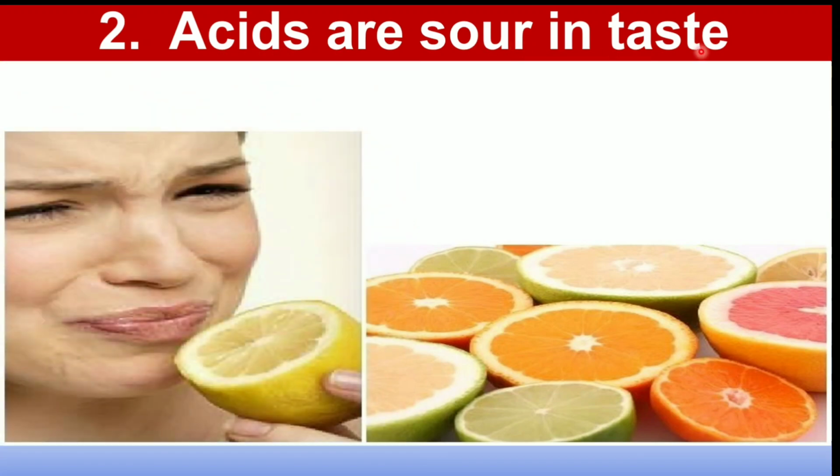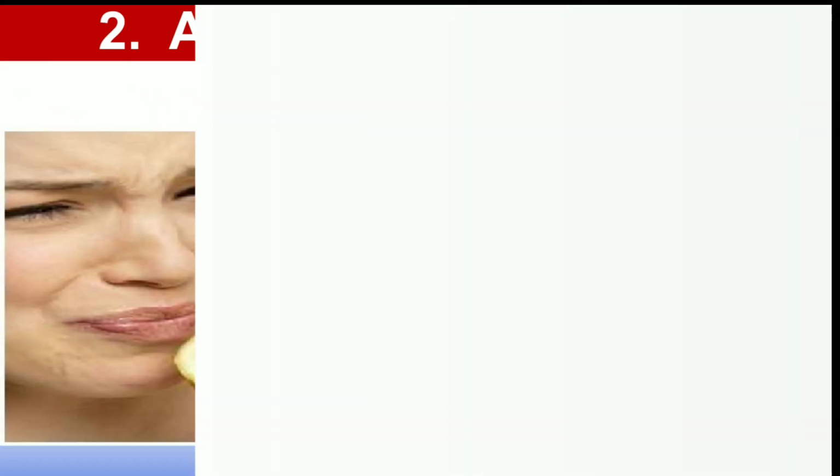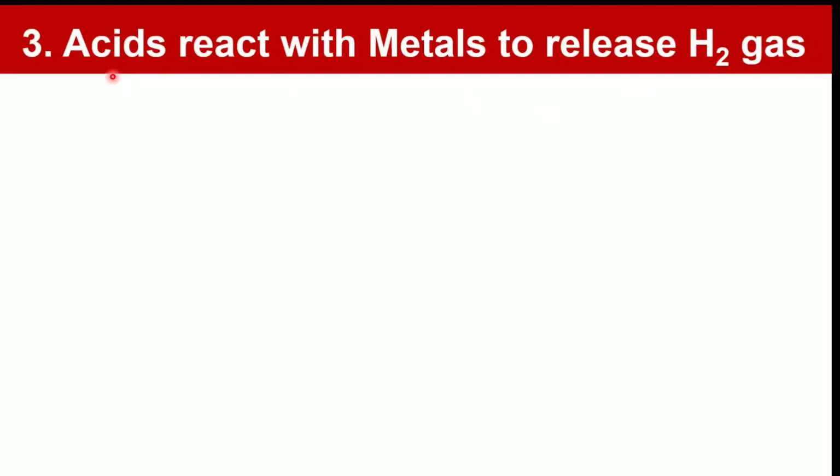Acids are sour in taste. Acids react with metals to release hydrogen gas.